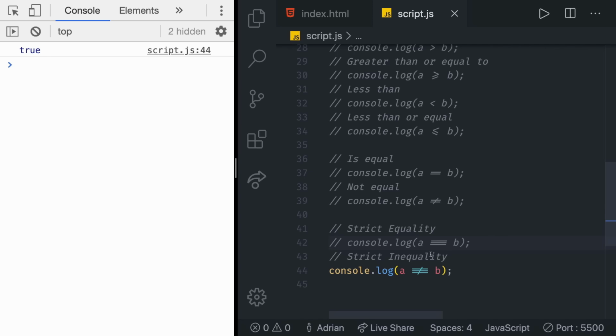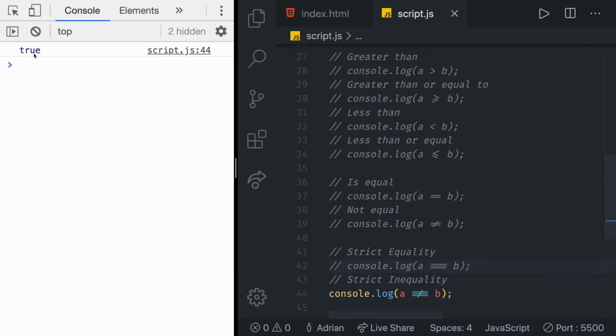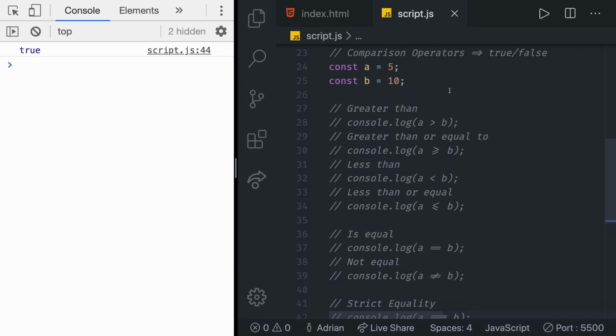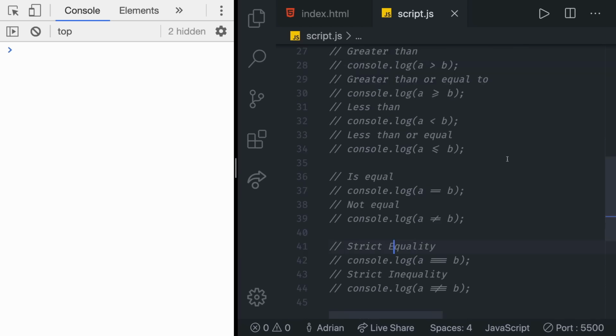This is going to say whether values are strictly not equal. So you can see A is not equal to B, we do get true, and that's because our A and B were 5 and 10, which are not equal. If we try 10 and 10, you see we get false. Great, everything we've covered so far is pretty straightforward. The only thing I'd like to take a deeper look at is the strict versus loose equality. What are the differences and when should we use each option? Let's cover that in the next lesson.